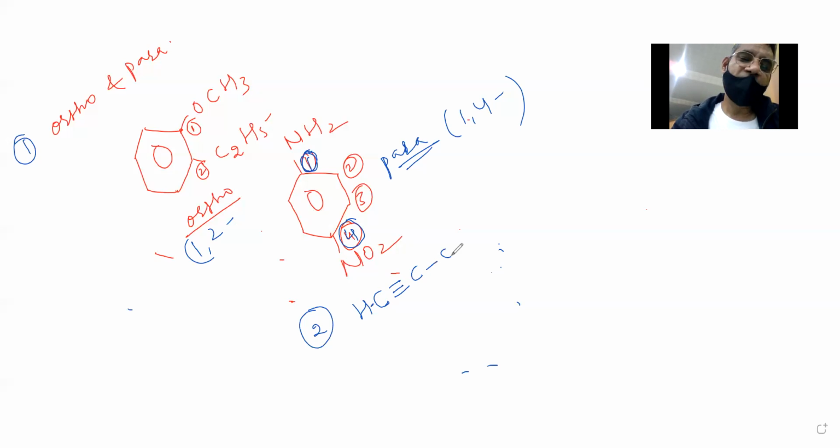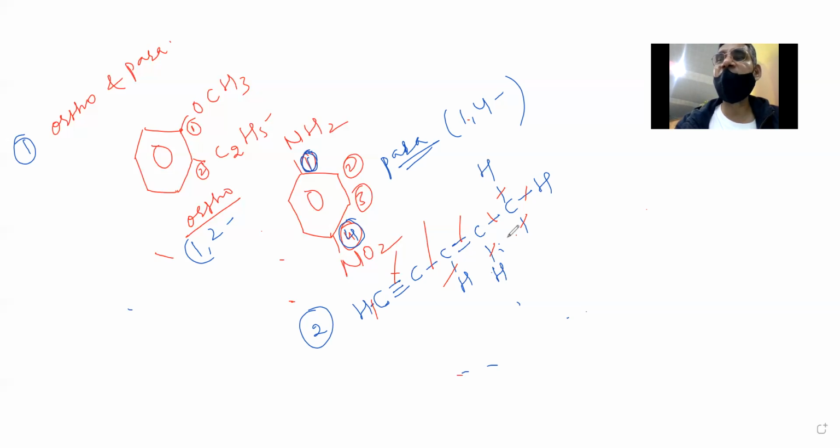C, C, H, double bond, C, H, CH3. See, how many pi and how many sigma bonds, that's the question. How many sigma bonds are there? This is 1 sigma, second sigma, third sigma, fourth, fifth, sixth, seventh, eighth, ninth, 10th. A single bond will always be a sigma bond. Since the single bonds here are 10 in number, there are 10 sigma bonds.